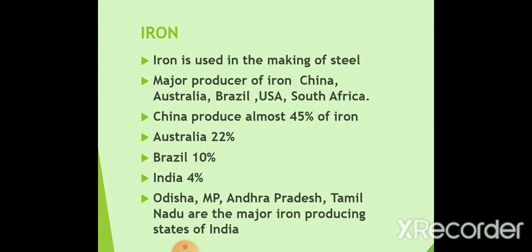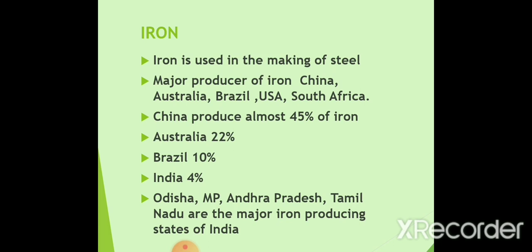Iron is used in making steel, which is used in almost all the industries. And it's very important because it is the base of all the industries. All the machineries, vehicles, etc. are made with the help of iron. Major producers are China, Australia, Brazil, India, Russia, Ukraine, South Africa, USA, Kazakhstan, then Canada. All these are producers of iron ore.